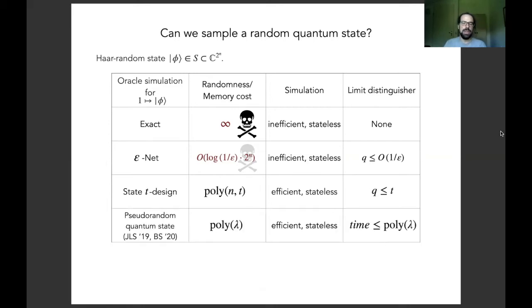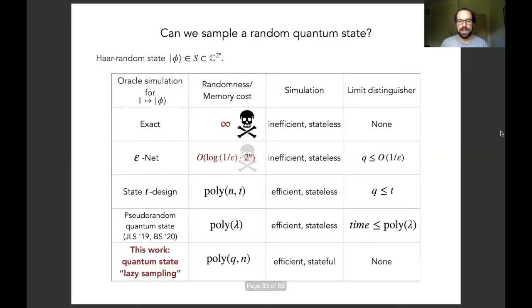Recently, G, Liu, and Song have also introduced the concept of a pseudorandom quantum state, which is kind of the analog of a pseudorandom function, for quantum states. So this really works exactly like a pseudorandom function. So you have a state family where sampling a random element from this family only costs a polynomial amount of randomness in some security parameter lambda. And the sample is indistinguishable from a Haar random state as long as the distinguisher has a runtime that's limited by a polynomial in this security parameter lambda as well.